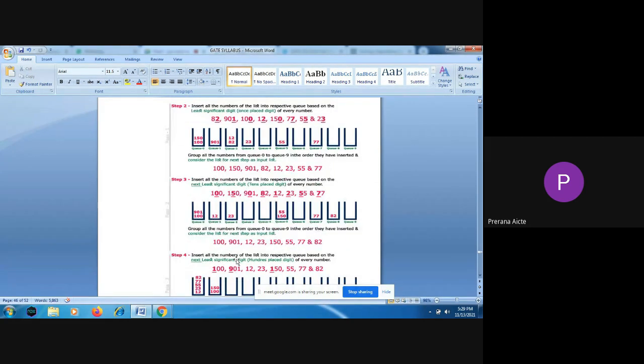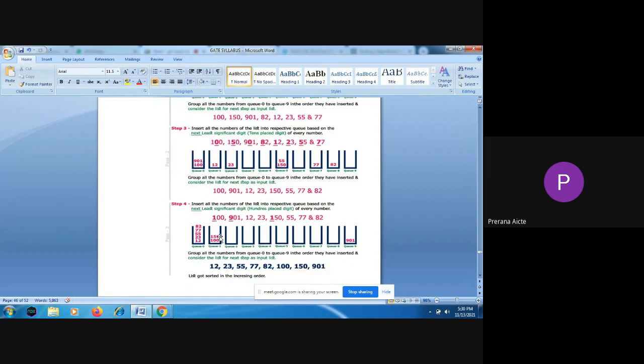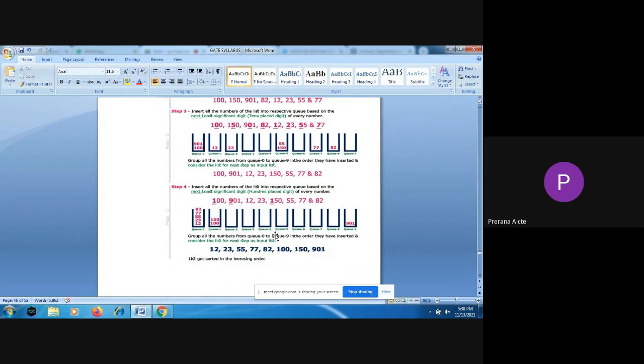If we have 3 digit numbers, we have to pass 3 times. If we have 4 digits, the algorithm will go for 4 passes. So here the maximum number is 10901, which is a 3 digit number.